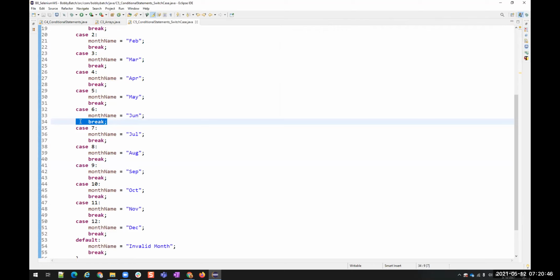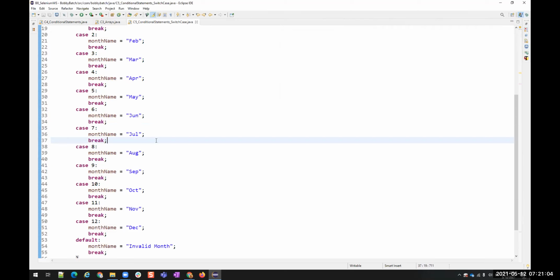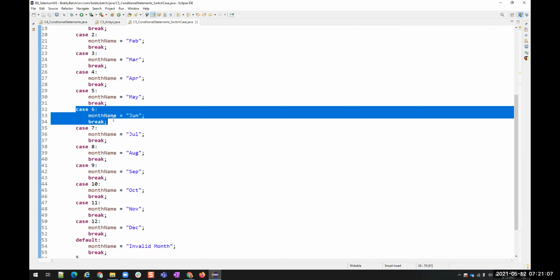Without the break statement, your Java compiler will assume that until it sees a break keyword, all the statements before the break statement belong to the same case. So for each case, we should mandatorily have a break. Clear?